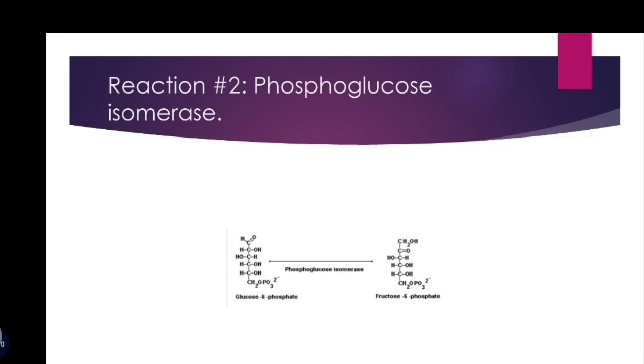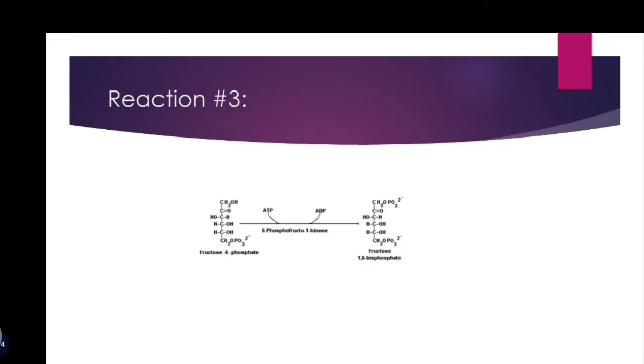In reaction 2, glucose 6-phosphate will be changed into fructose 6-phosphate. Actually, it is an isomerization of glucose 6-phosphate. Glucose 6-phosphate converts into fructose 6-phosphate, and this reaction is done with the help of phosphoglucose isomerase. Glucose 6-phosphate is an aldo sugar which will be changed into a keto sugar, that is fructose 6-phosphate.